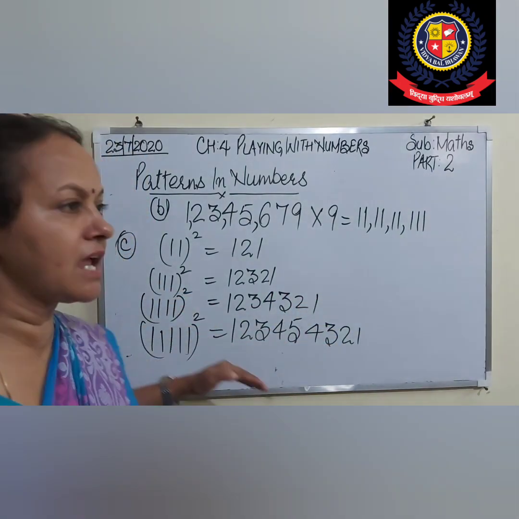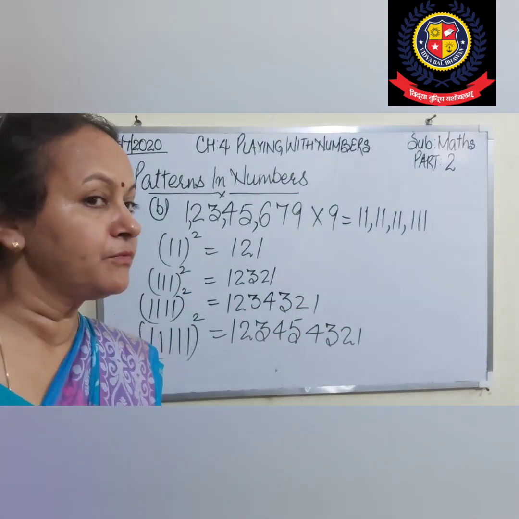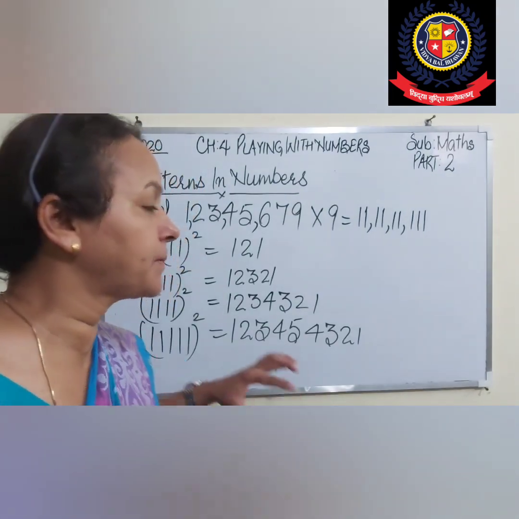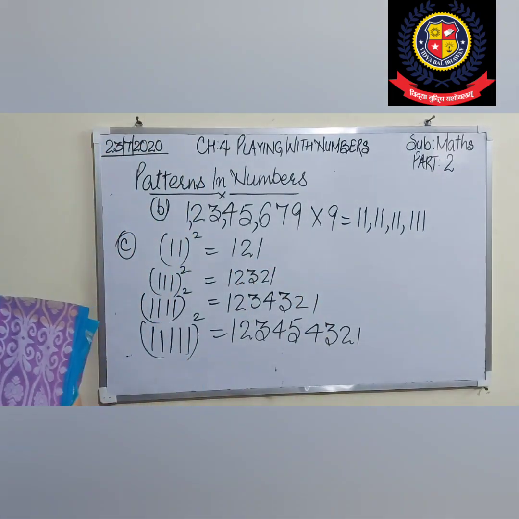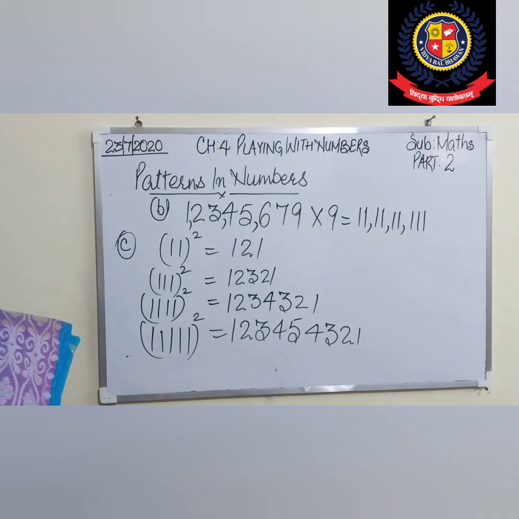Then 8, 7, 6, 5, 4, 3, 2, 1. This will be the product. If you do the actual multiplication, you will get the same.